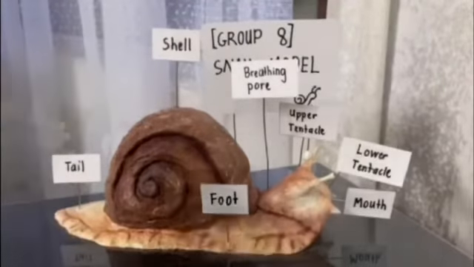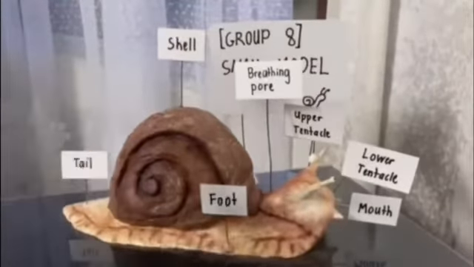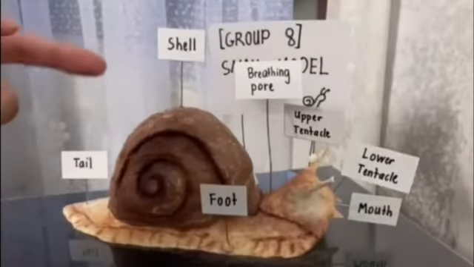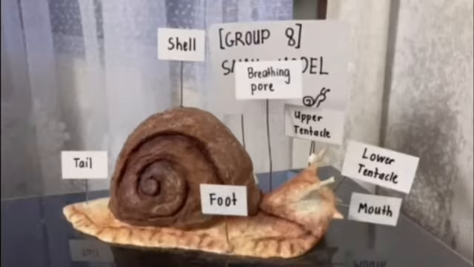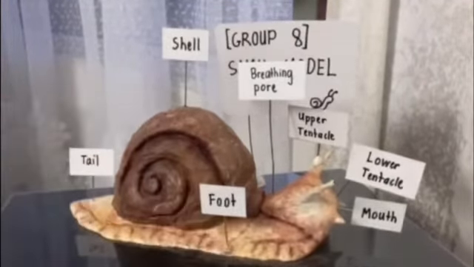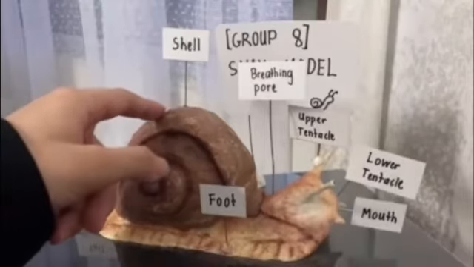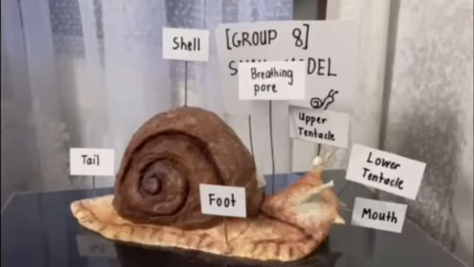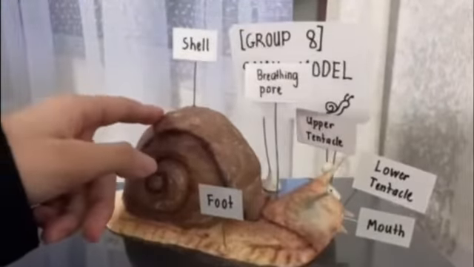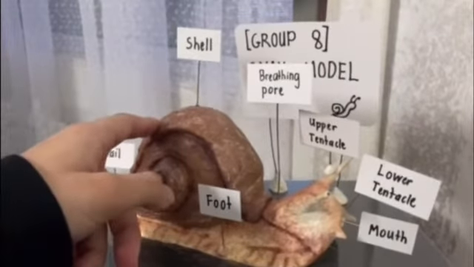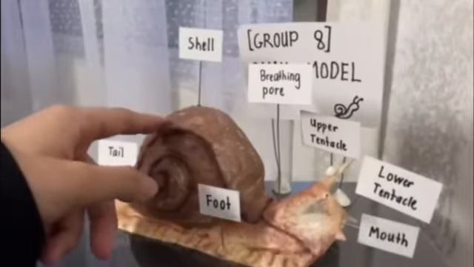So, the most prominent one here is the shell. The shell is a solid spiral-shaped structure carried on the back of the snail. The structure protects the snail from the environment and even from predators. When snails are in danger, they hide in their shell. The shell is actually made up of calcium carbonate, which makes it strong and hard, and it will remain hard if the snail continues to consume food with calcium. There are also organs inside the shell.